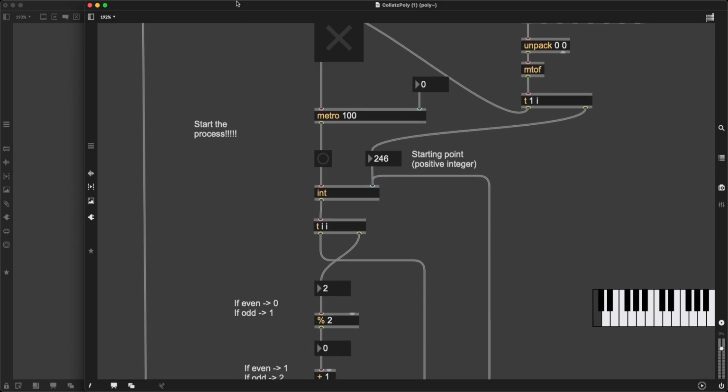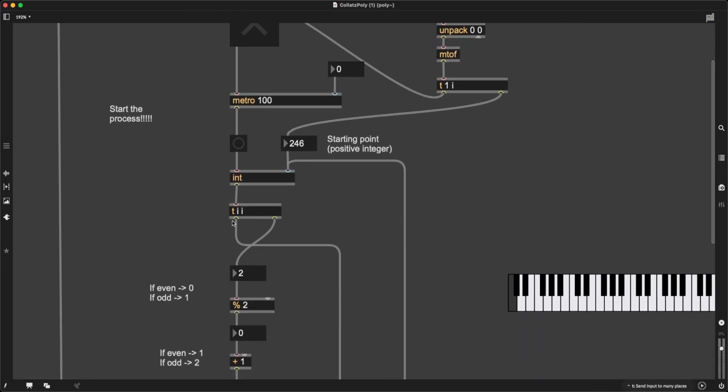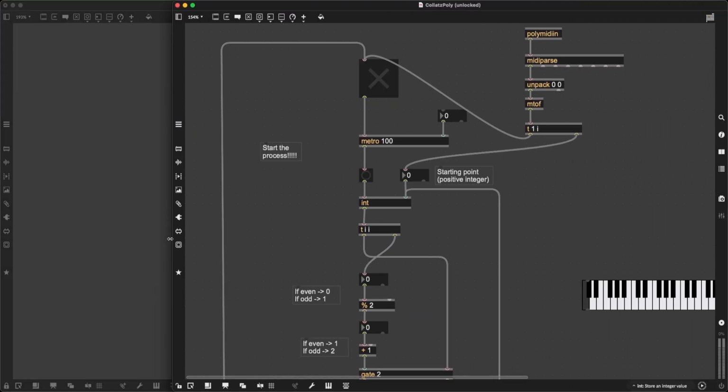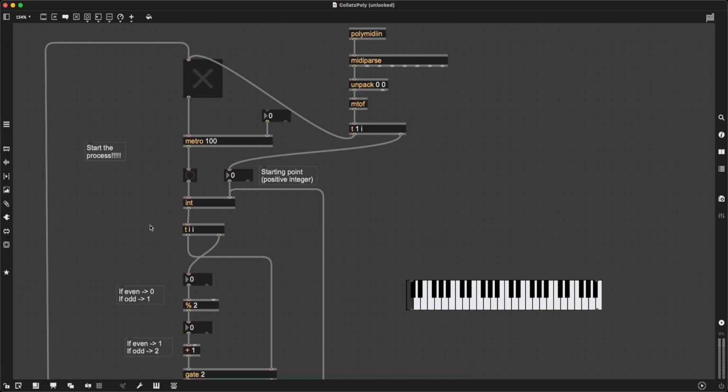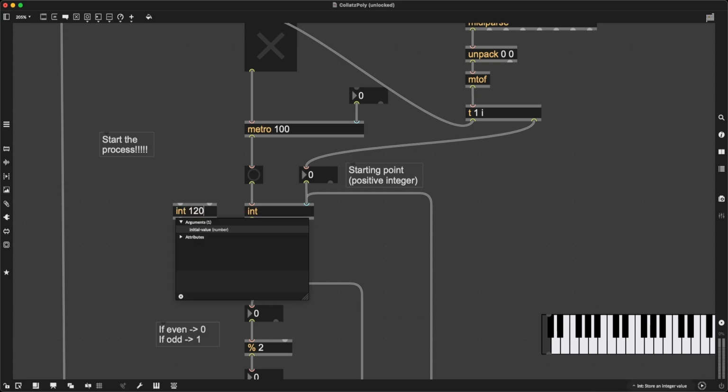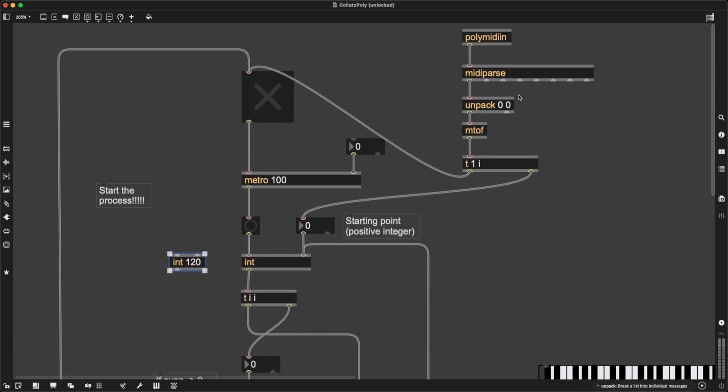Now, what I want to do is to have a starting velocity and not put it through the Collatz algorithm, but instead to lower the velocity on each step, so my voice gets quieter and quieter and quieter on each iteration of the Collatz conjecture. So I will create a parallel int object, another integer container. By default, this can have 120. The default doesn't matter actually, because when we get the velocity of the input MIDI event, I will just plug that input velocity into the right inlet of int, right?